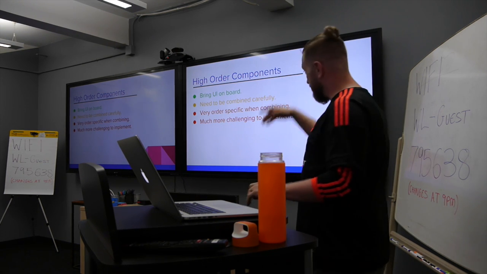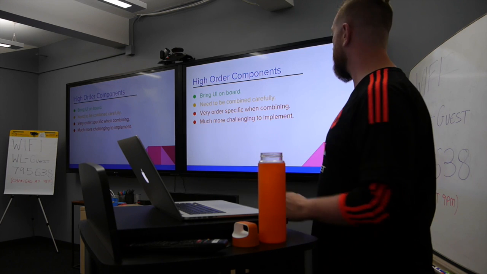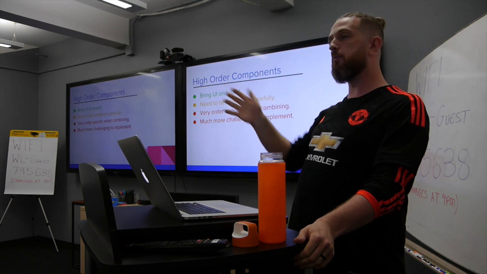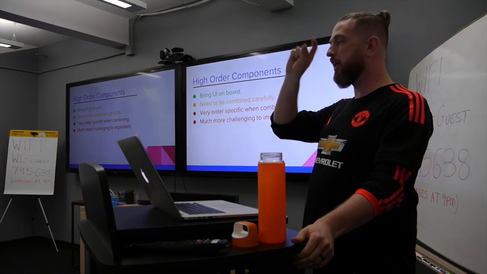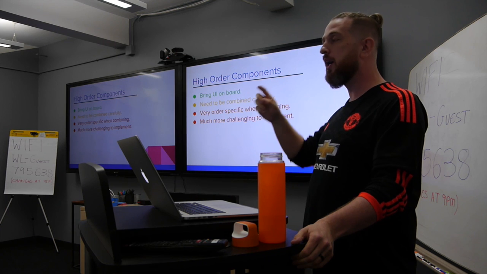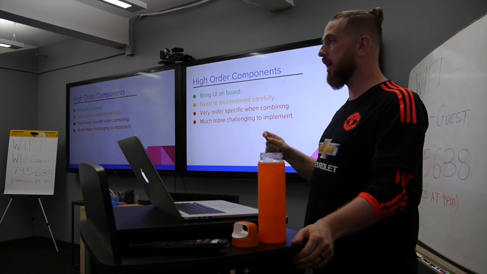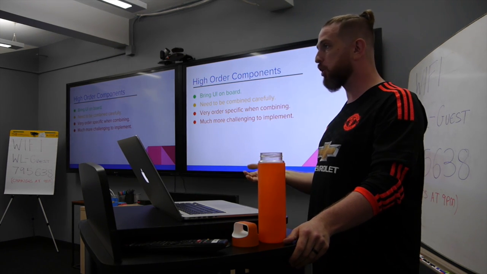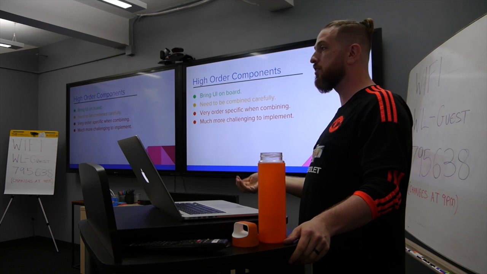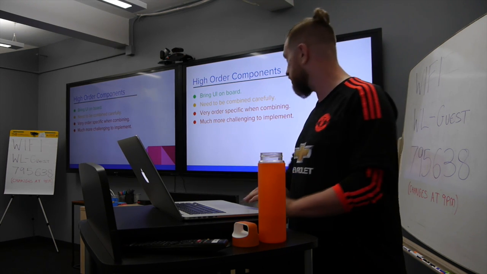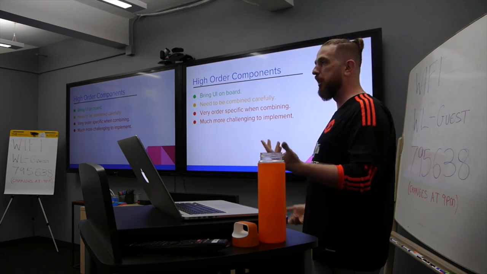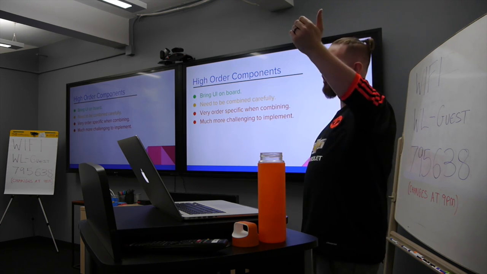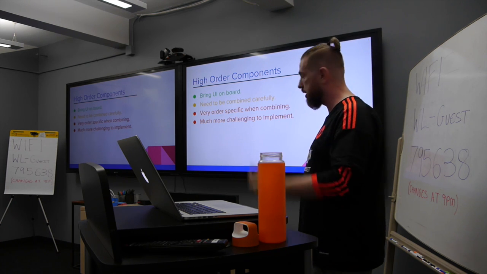These, you'll notice there's a lot more problems with these, but higher order components bring UI on board. So a higher order component is something where I can literally take, say, a tabbed view that has 3 tabs, and I can put each child component inside that tab view, and that tab view acts as a wrapper. So that tab view can not only show UI, but it can pass functionality down into its other components. That it only needs to know when it's in a tab view, like is this the current tab, for example. Which, again, goes with that modularity, because that article doesn't need to be any different if it's in a tab. It can inherit that functionality from the higher order component that's passing it down.